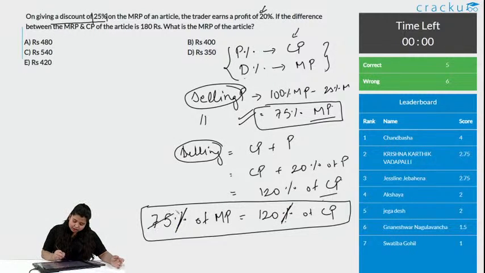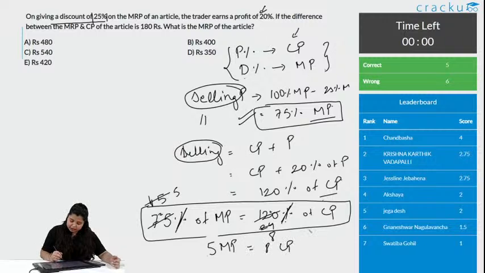Now, 5 ones are 5, 2 is carried here, 5 5s are 25, 5 2s are 10, 2 is carried here, 5 4s are, again 3 5s are and 3 8s are. So, we got 5 MP is equal to 8 CP.